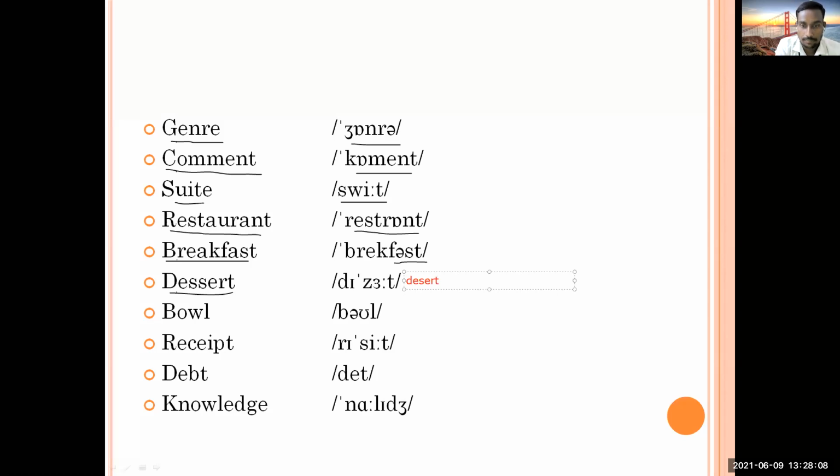And what does it mean? Desert. Sweet dish. Dessert. Sweet dish. Okay. So when you people read this, you should not call it desert, but it is called dessert. Not with the S sound of desert, but it is a Z sound. Just try to read it that this is dessert, and dessert means sweet dish, and this desert means